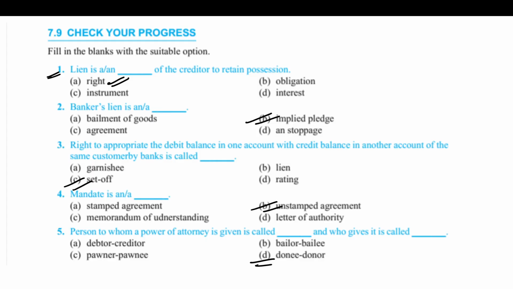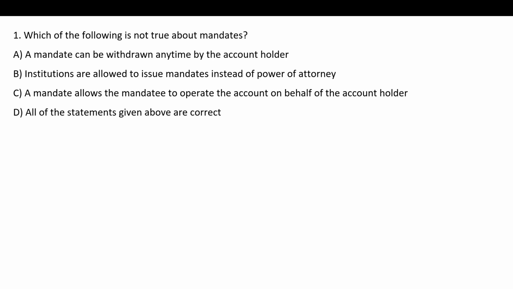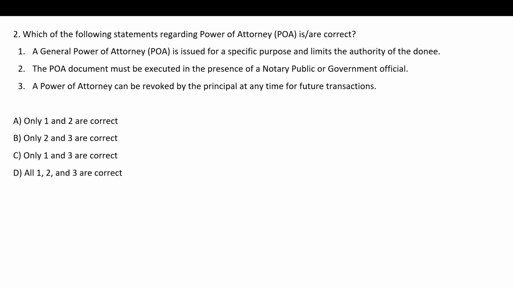Okay, so let's move forward to more questions. Which of the following is not true about mandates? A mandate can be withdrawn anytime by the account holder. This is correct. Institutions are allowed to issue a mandate instead of power of attorney. No, institutions are not allowed. So B is the correct answer for this question. Let's read the other options as well. A mandate allows the mandatee to operate the account on behalf of the account holder. Yes, this is correct. All statements given above are correct. So B is not true, and B is the correct answer for this question.